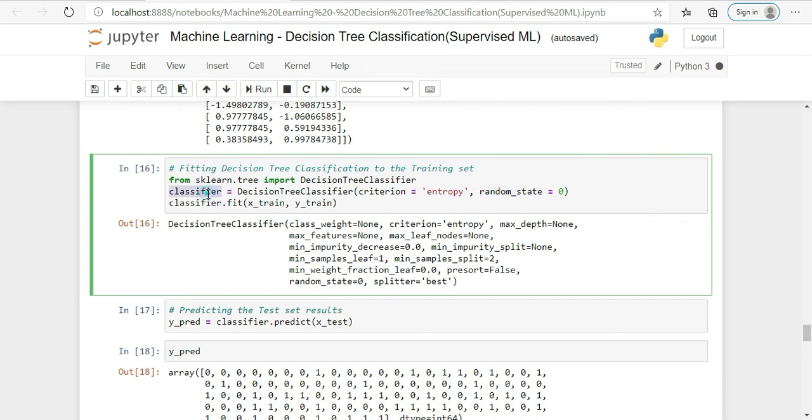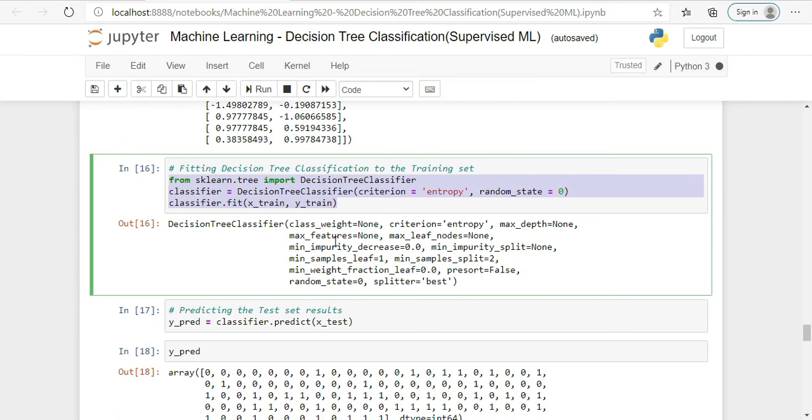We are storing it in this variable classifier, or we can say object. Again classifier.fit x_train, y_train. So this model or this function, it will train our data set.